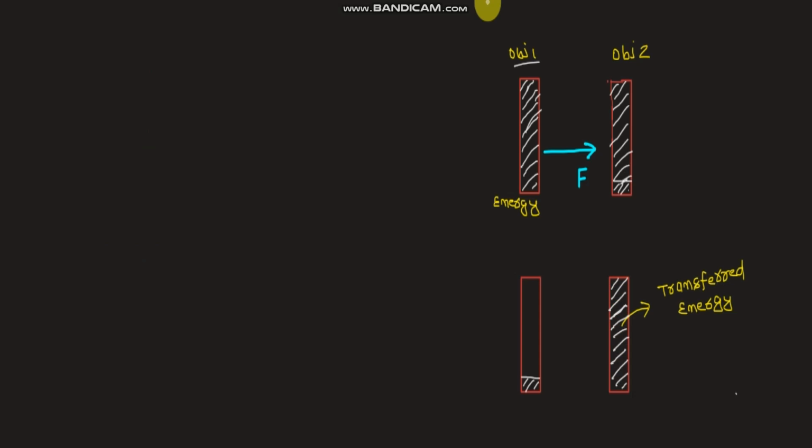In this diagram we can see that a force F is getting applied on object 1 and object 2. Due to application of this external force F, some amount of energy is getting transmitted from this object to this object. We have seen that energy transferred from one object to another due to application of a force is nothing but work done by that force.